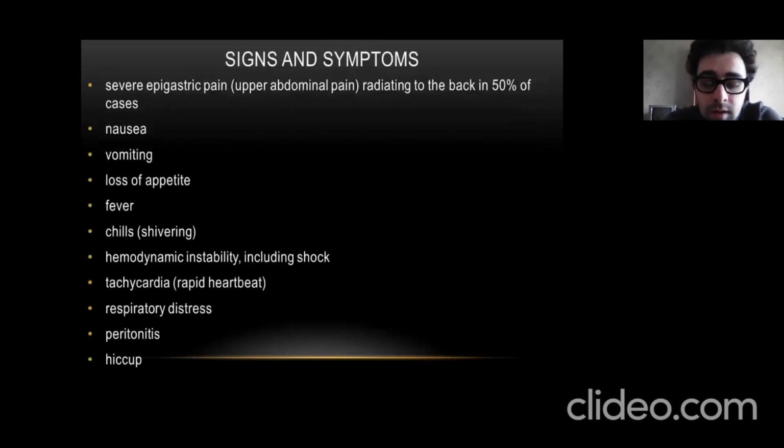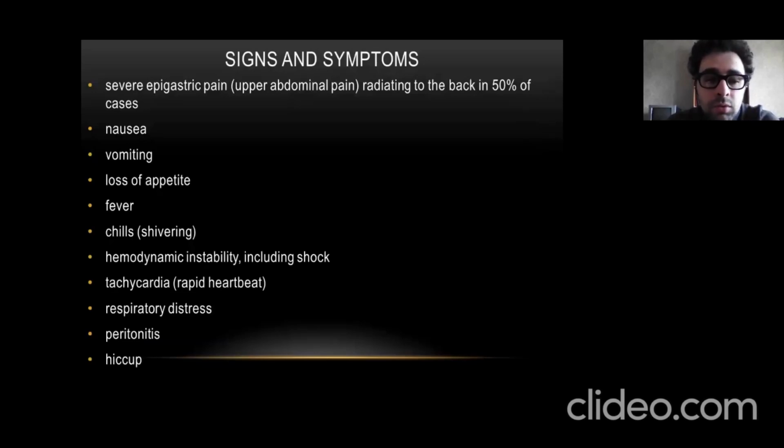Signs and symptoms. The pancreas is innervated from the solar plexus. Because of that, pain is the first symptom. This will be pain from the solar plexus, severe epigastric pain that radiates to the back in 50% of cases.